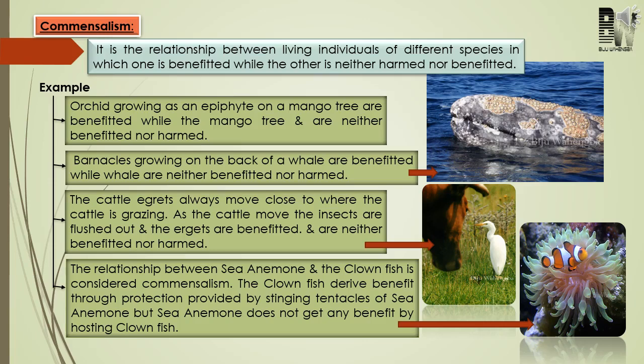Next, come to the relationship between sea anemone and clownfish. You will find this clownfish among the tentacles of the sea anemone. The clownfish will be benefited by protecting themselves from its predator, okay, by the stinging tentacles. Sea anemone does not get any benefit nor is it harmed. Okay, so this is something about commensalism, and for commensalism you have to study the examples which are given in your textbook. Okay.